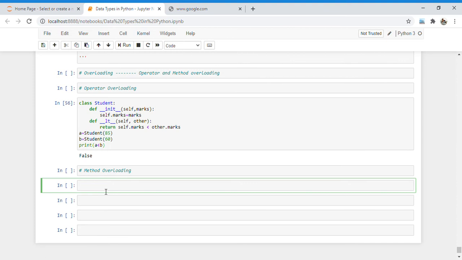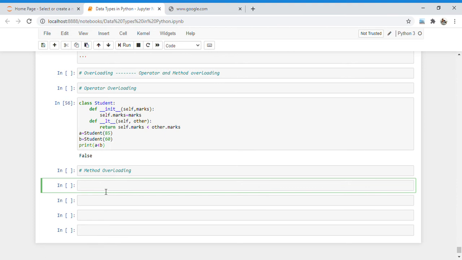Because Python is a dynamically typed programming language, and here there is no need to write different types of arguments. Here we can pass any type of argument. Therefore Python does not support the method overloading concept.